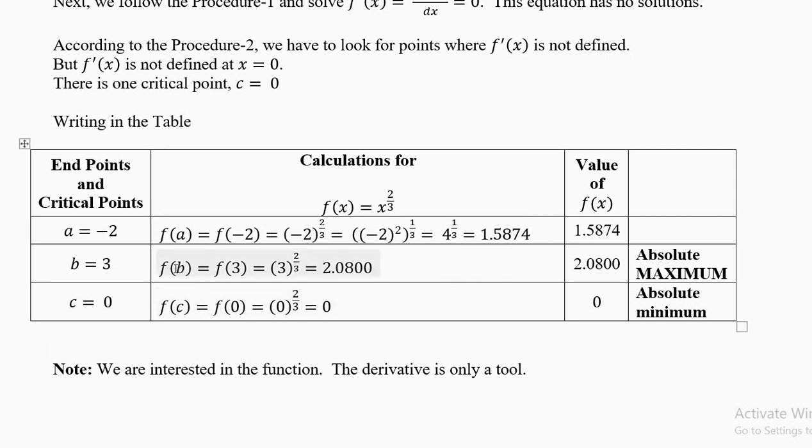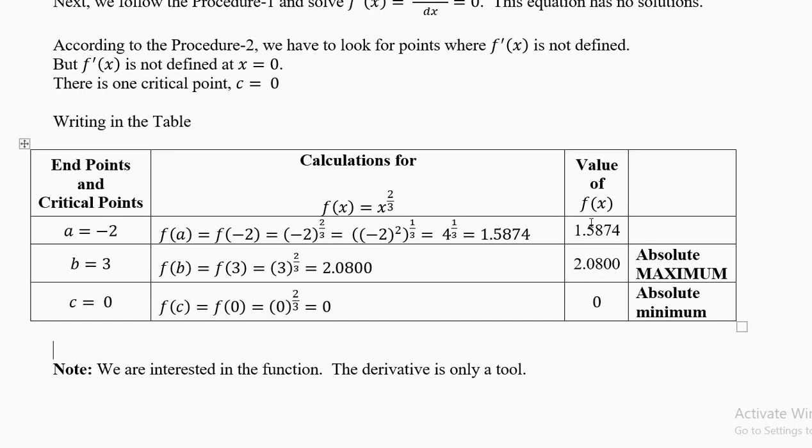Now calculate f of b, b equal to 3, 3 power 2 by 3, which is cube root of 9, 2.0800. Do it. Now f of c, c equal to 0, 0 power anything is 0, 0 power 2 by 3 is 0. Note down. Now which is the minimum value? 0 is the minimum here. The maximum is 2.0800. This is the biggest value.